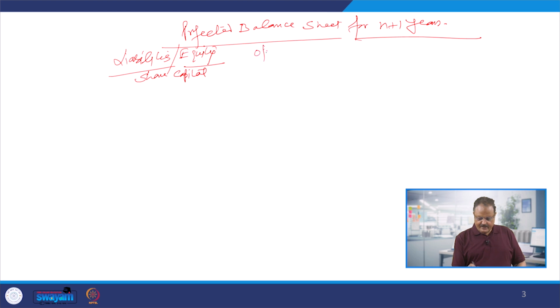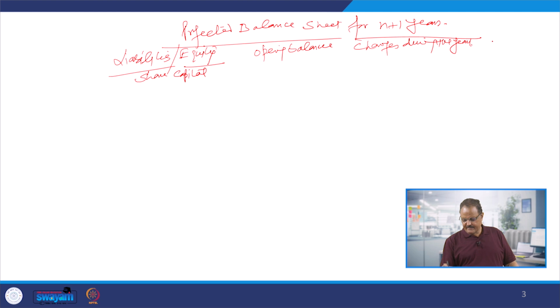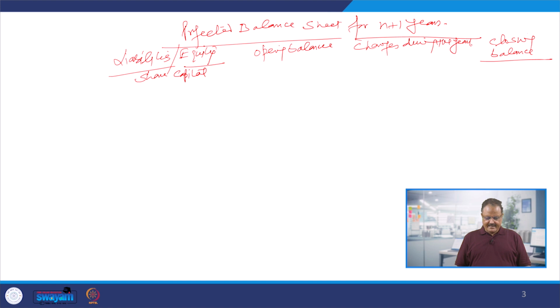We will prepare here the opening balance, and we will write here the changes during the year, and finally we will calculate the closing balance. This closing balance is important for us.